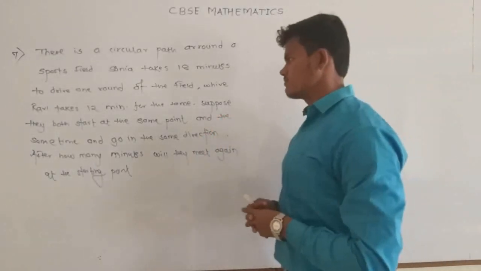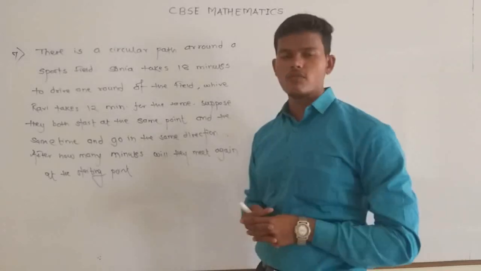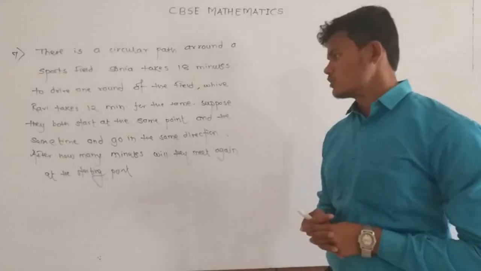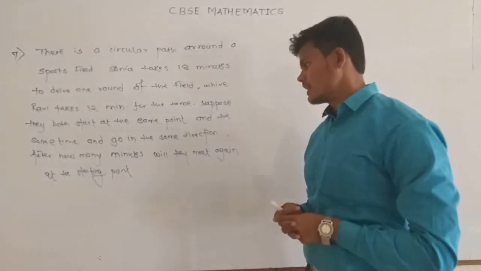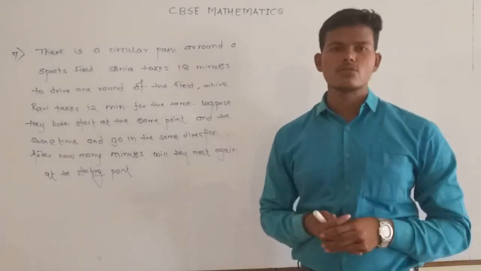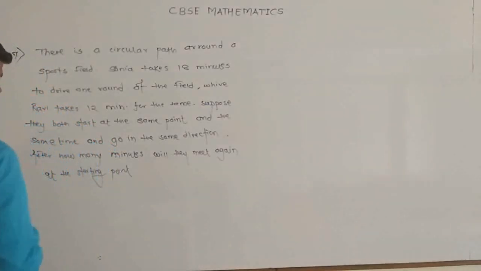As Ravi is taking lesser time than Sonia for completing one round around a circular path, the total time is the LCM of the time taken by Sonia and Ravi. So to find after how many minutes they will meet again at the starting point, we have to find the LCM of 18 minutes and 12 minutes.